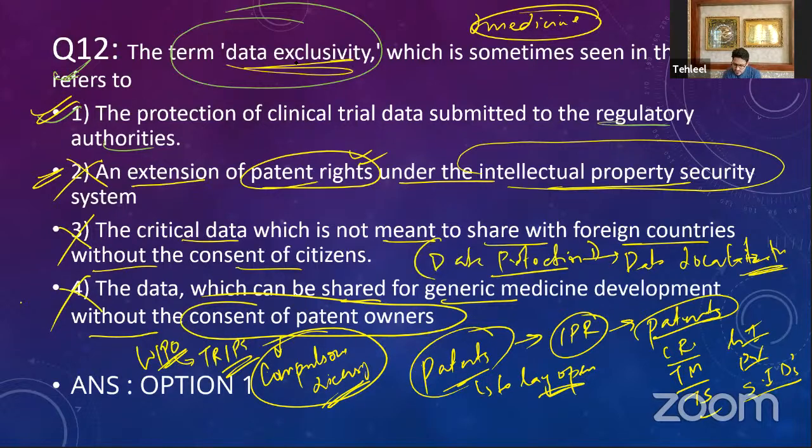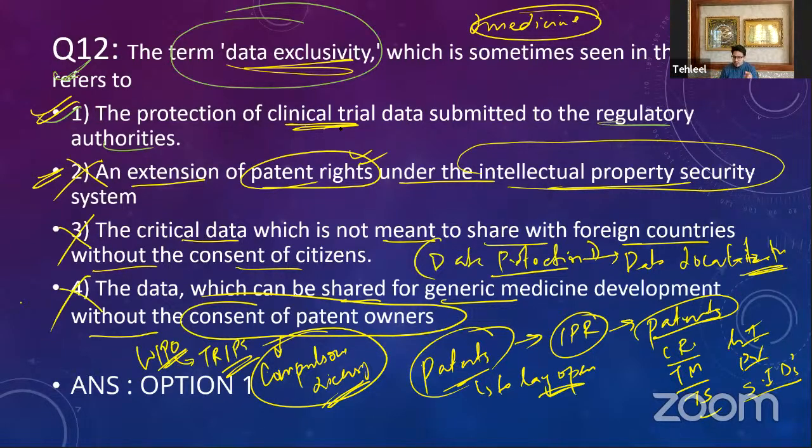So what is data exclusivity? It is the protection of clinical trial data submitted to the regulatory authorities. What do I mean by that? Say, for example, I am a pharmaceutical company. I have created a new drug. When I create a new drug, I have to do some clinical trials, and from those clinical trials, I get some data. I have some successful or unsuccessful clinical trials. After conducting successive clinical trials, I use that data and I file for the patent.